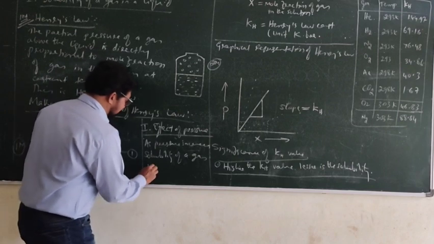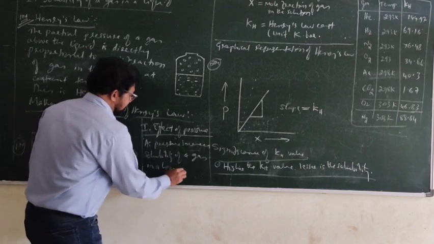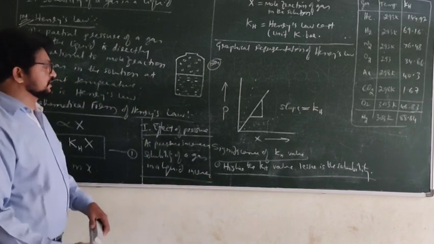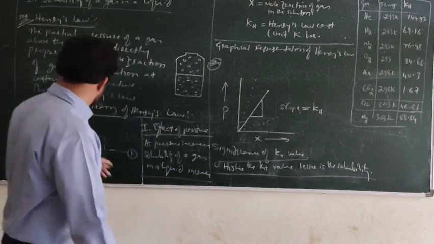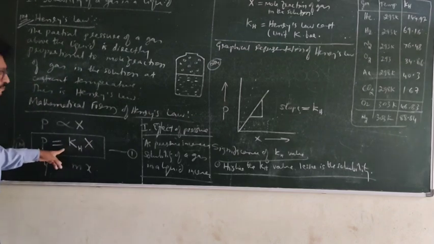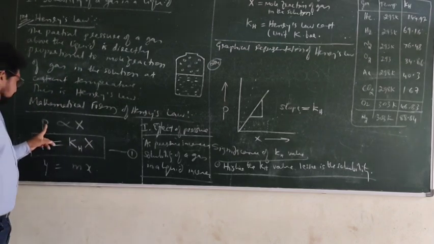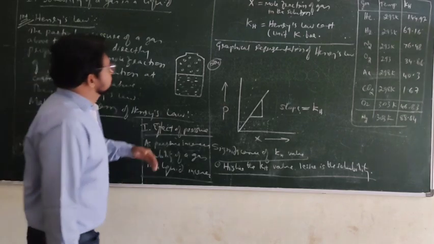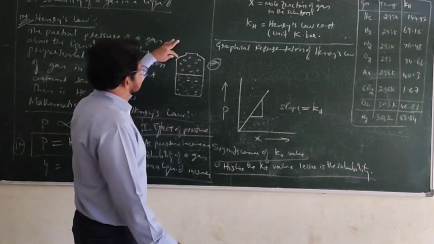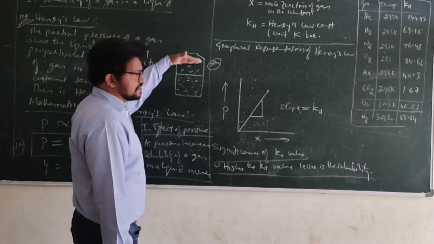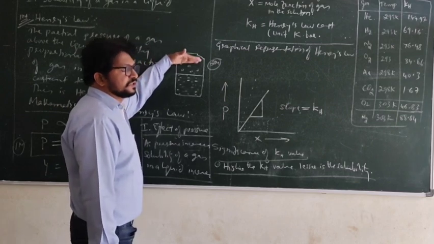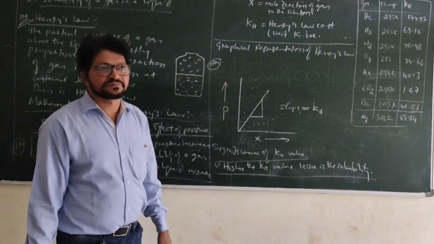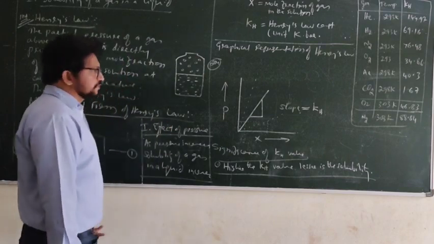Do you agree? That can even be understood from the Henry's law mathematical expression. Partial pressure increases means mole fraction increases. Suppose you have a compressing system, if you compress this, what will happen? More pressure is exerted here, then more gas will dissolve. Is it correct? So a new equilibrium will be established.